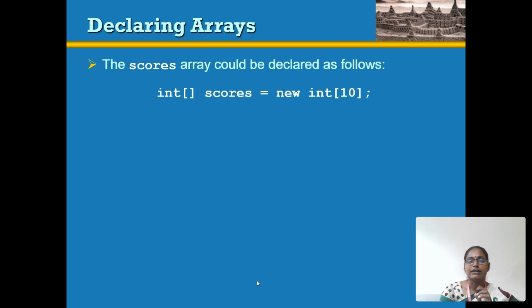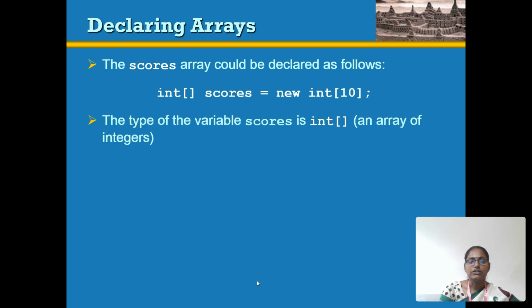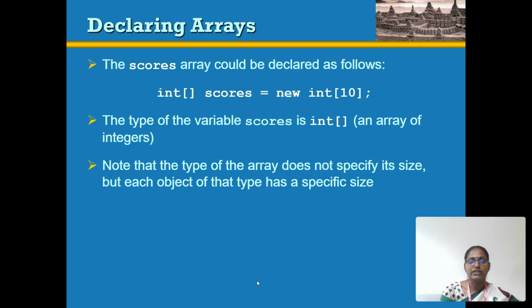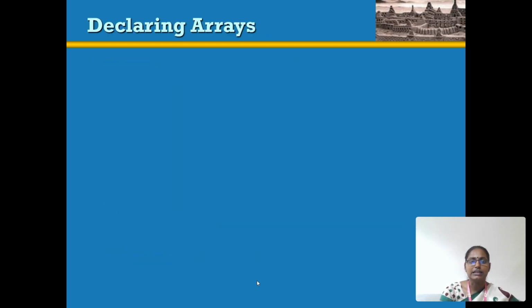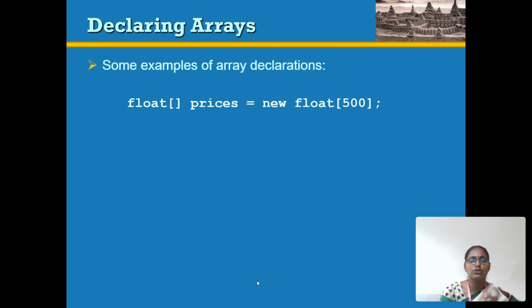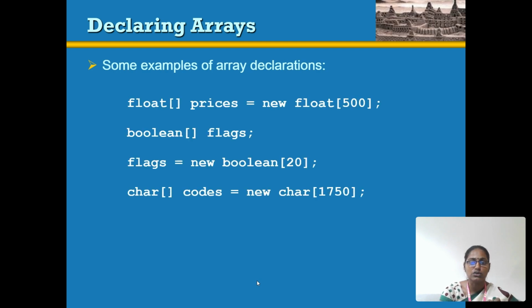So we are creating an array of integer variables. The declaration does not specify the size, but each array object has a specific size. The reference variable is set to a new array object which can handle 10 integers. We already saw that the index runs from 0 to n minus 1, so for 10 integers it is 0 to 9. Here we have seen some examples of array declaration with various data types, that is float, boolean, character, string.